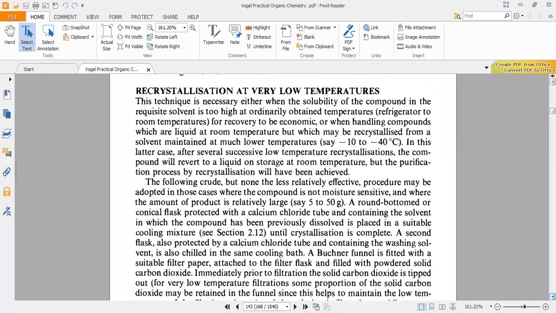Yes, sometimes we are doing a recrystallization at very low temperature. What happens if the temperature is very high and it is not going to crystallize out? So what we do is we can add dry ice. What is dry ice? Anybody have any idea what is dry ice?